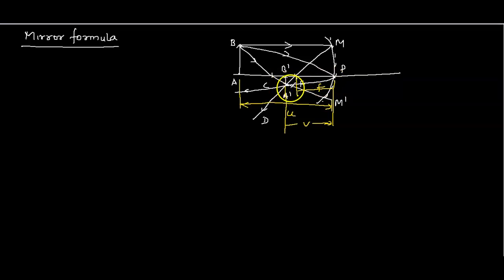So in this figure, you can write all the theoretical explanations in the triangles. Take the triangle A dash B dash F, the small triangle, this one, and the triangle M P F. This is also just like a straight line only, this triangle here.